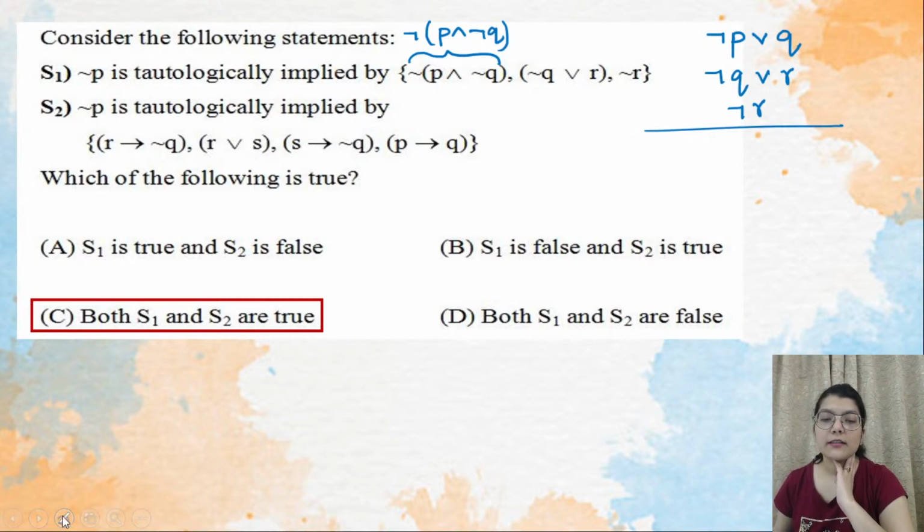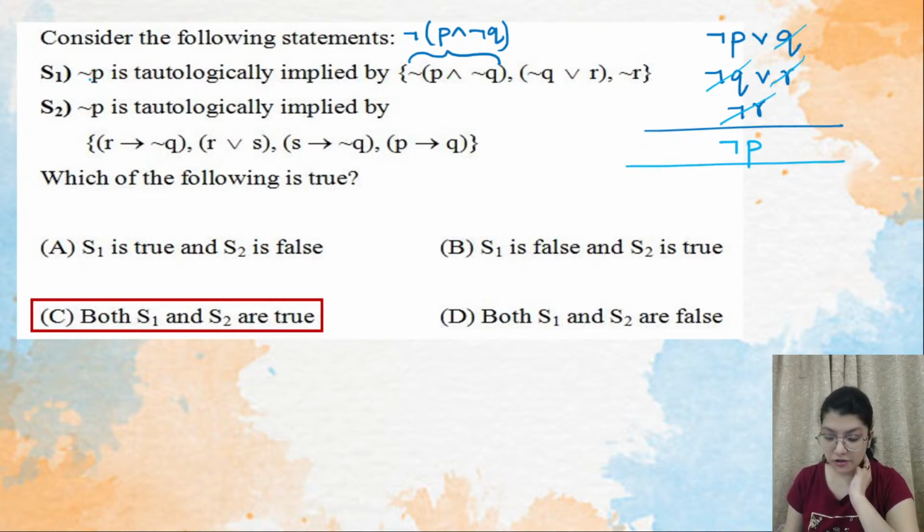Now we will try to see what is cancelling out each other. So negation P is nothing. Q and negation Q will cancel out. R and negation R will cancel out. So the result will come out to be negation P. And what they are saying here also, they are talking about negation P only. So this means that this is equal to this. So S1 is correct.